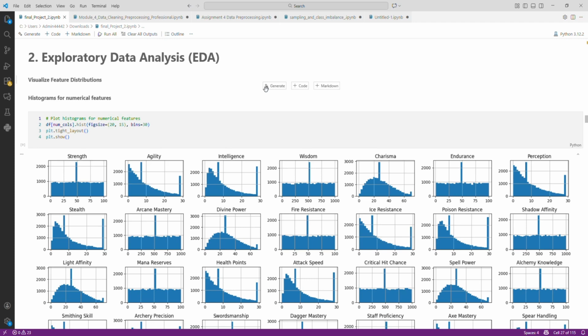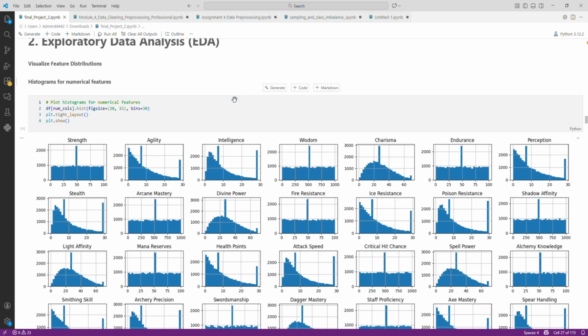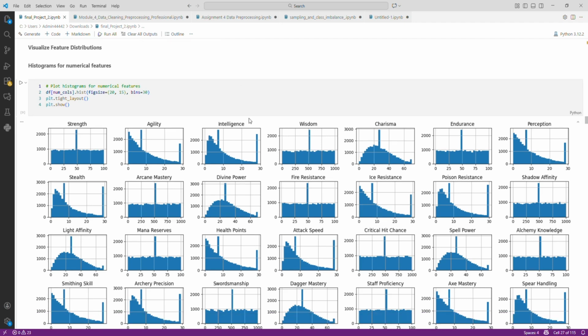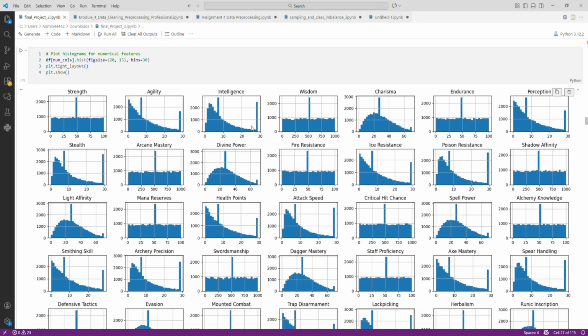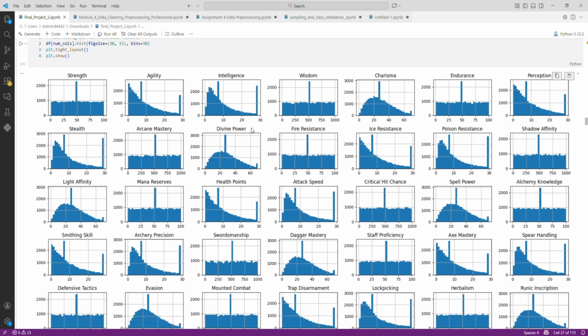After completing the data pre-processing step, I performed exploratory data analysis to better understand the dataset and identify patterns that could affect model performance. First, I visualized the distribution of the numerical features using histograms. The histograms show that many of the variables are not normally distributed. Some features are skewed and others have a long tail, which indicates the presence of extreme values. This confirms the need for scaling and outlier treatment during pre-processing.